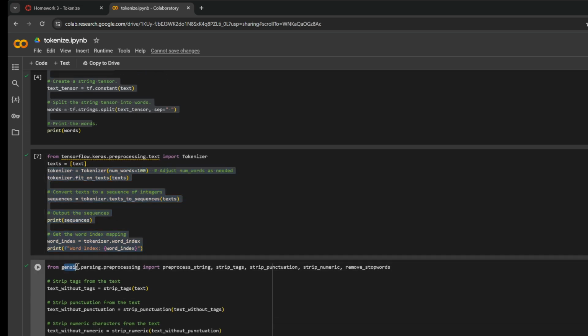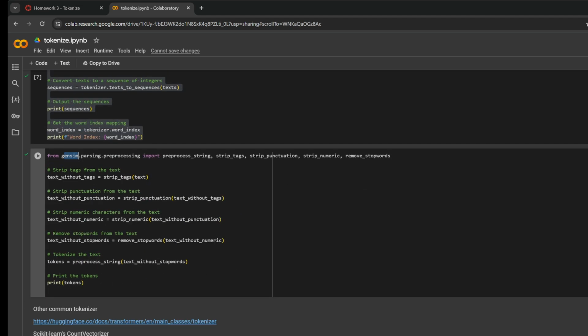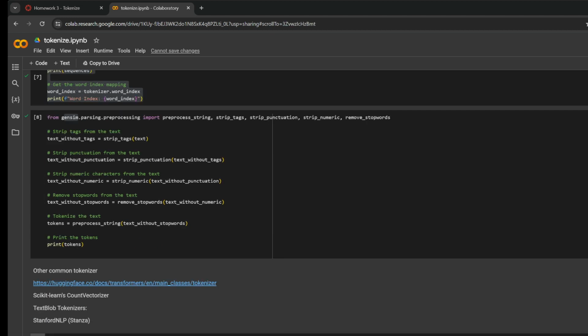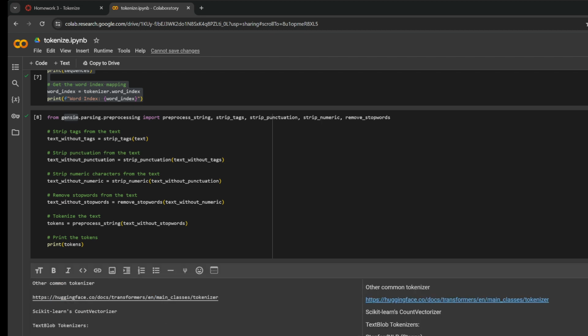Here's, I think it's Gensim, another method to do it. I also included some other ones that are spaCy down here. I left spaCy at the end because a lot of times, at least in this way of doing it, with a loop like this, you'll see everything on a separate line. There's also scikit-learn. I think I included a Hugging Face tokenizer in some of the homework last week. Stanford has one too. So you can use any of these.